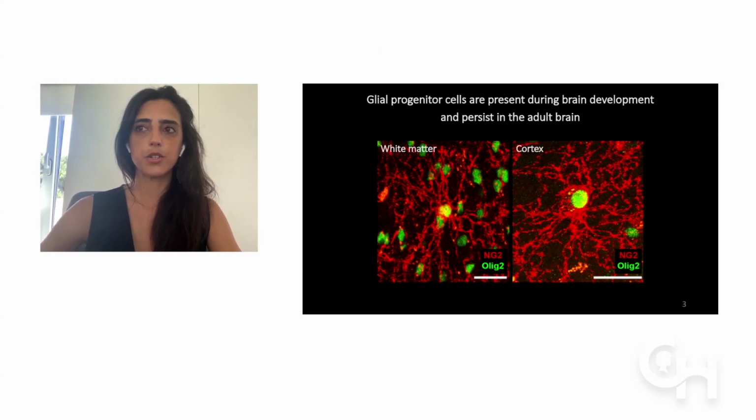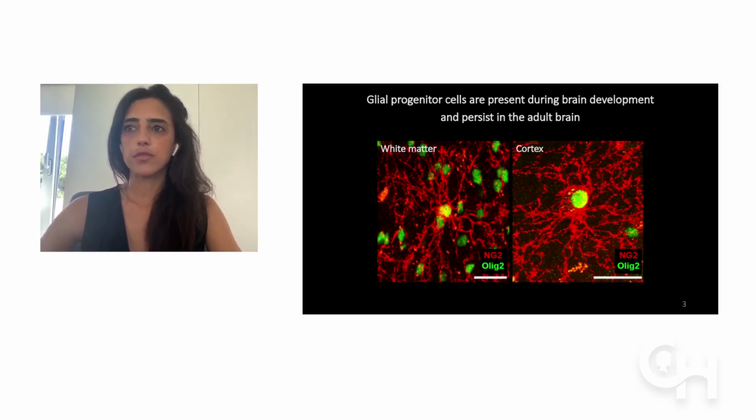Some cells remain as progenitors through most of life, while others progressively mature as oligodendrocytes to ensure appropriate maintenance of the myelin sheaths. In the context of demyelination, that is lesions within myelin, such as what happens in multiple sclerosis, these are the cells that migrate towards the lesions to promote repair by further differentiating as mature oligodendrocytes, which produce myelin. We have learned from our and other studies that human glial progenitor cells can have three fates once